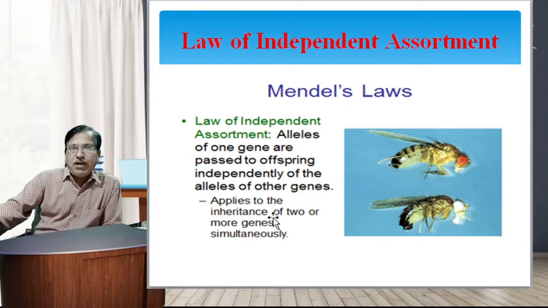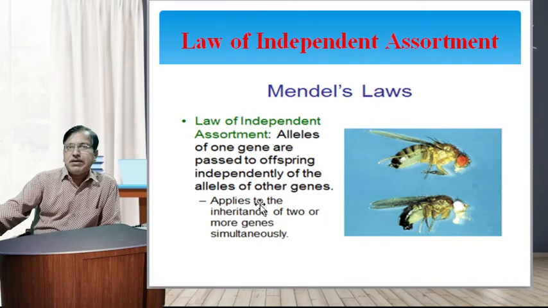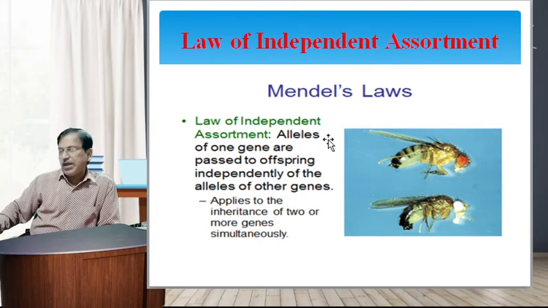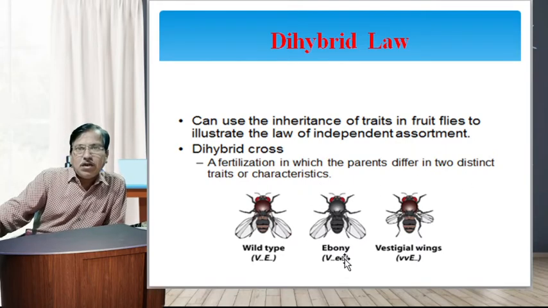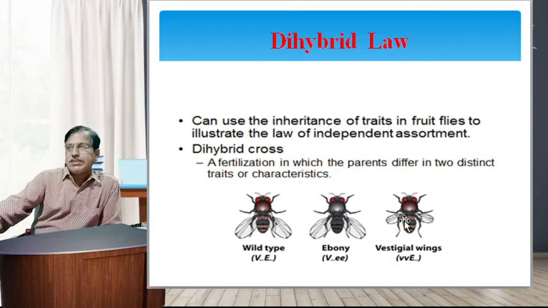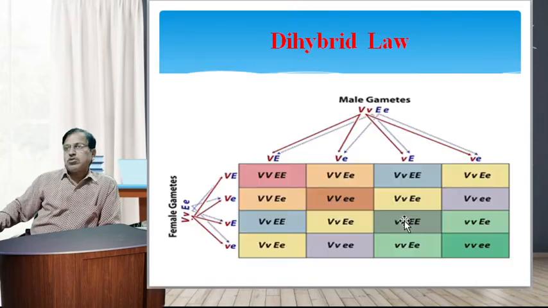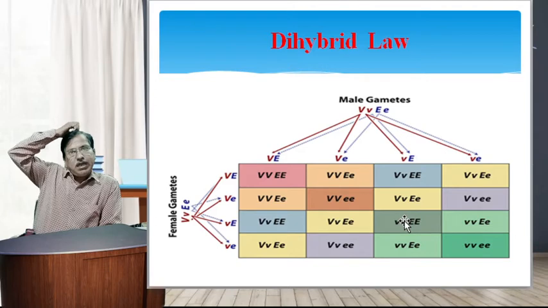It applies to the inheritance of two or more genes simultaneously in Drosophila. We can use the inheritance of traits in fruit flies to illustrate the law of independent assortment. A dihybrid cross is a fertilization in which the parents differ in two distinct traits or characteristics, for example wild type and ebony body with vestigial wings in Drosophila. That is a dihybrid cross.